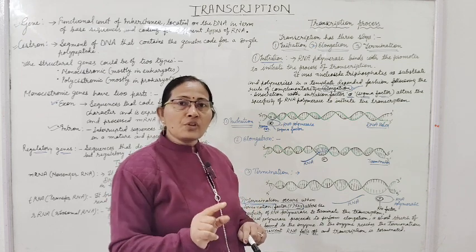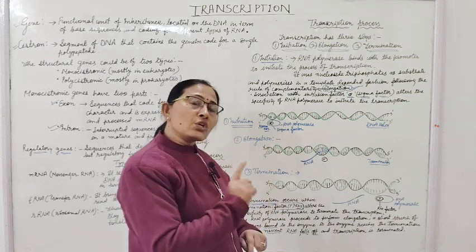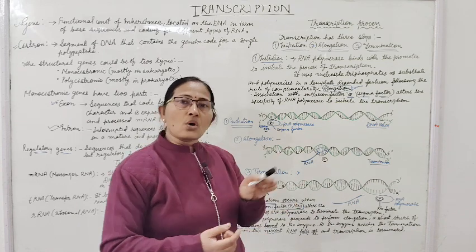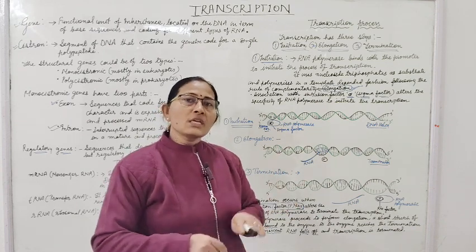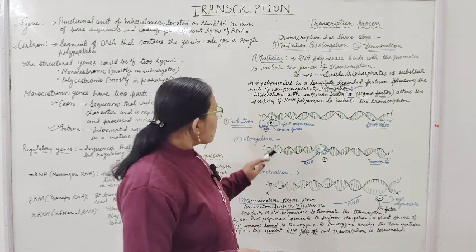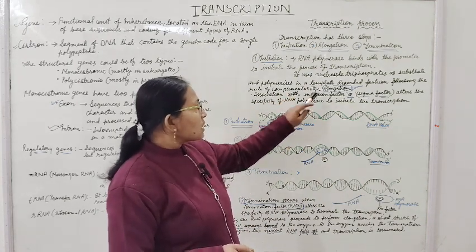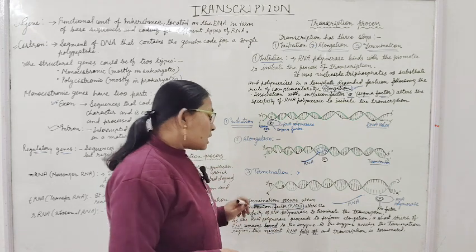The sequence of bases will be complementary to the template strand. If on the template strand there is guanine, on the mRNA there will be cytosine. So complementarity is followed and this process is called elongation.